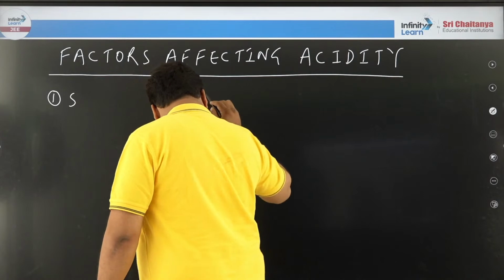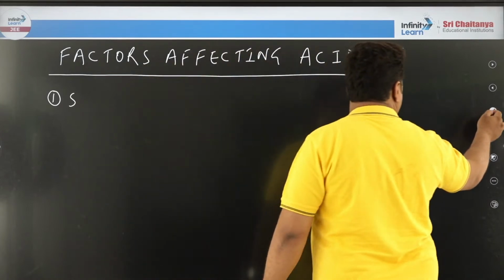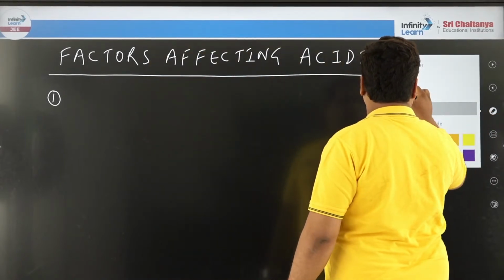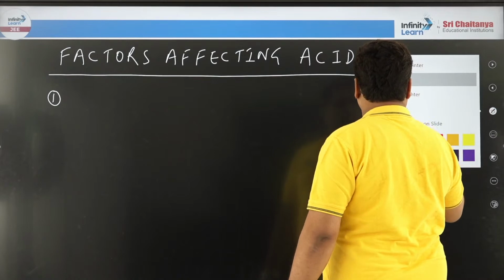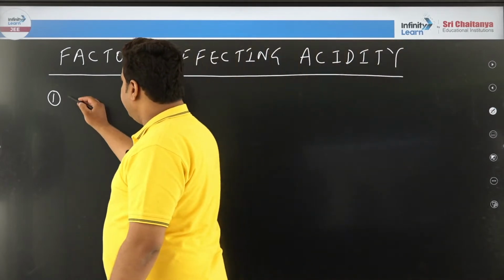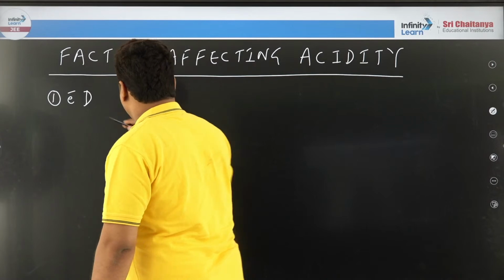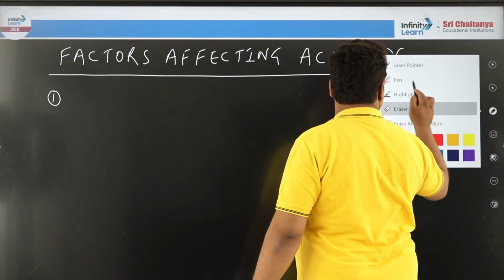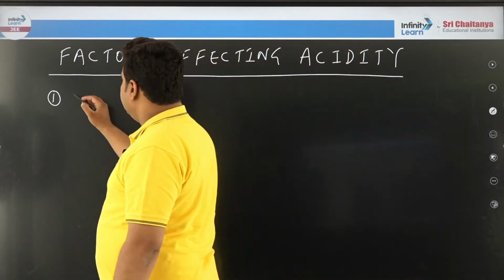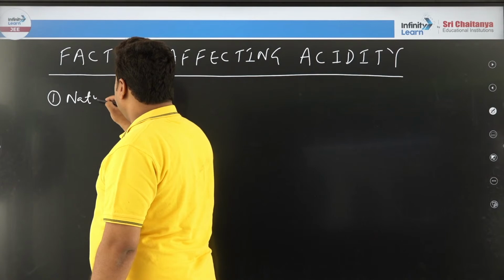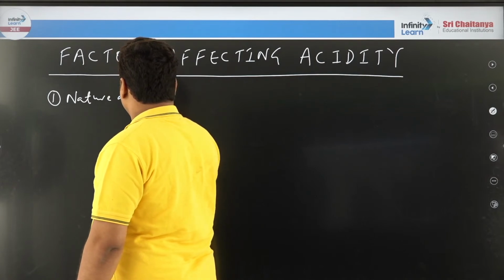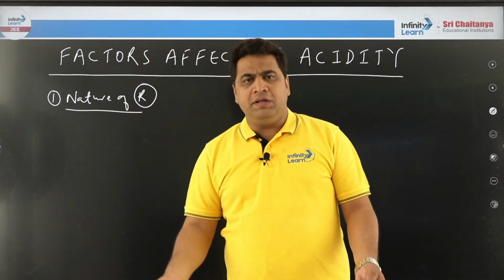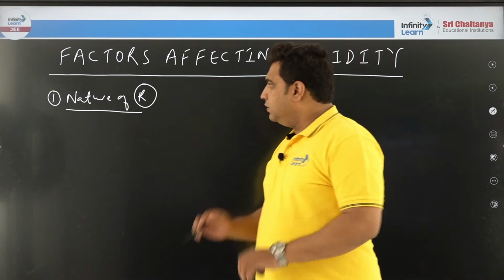The first factor is the nature of R. Now R stands for surrounding group or neighboring atom, whatever, I will explain you, right.